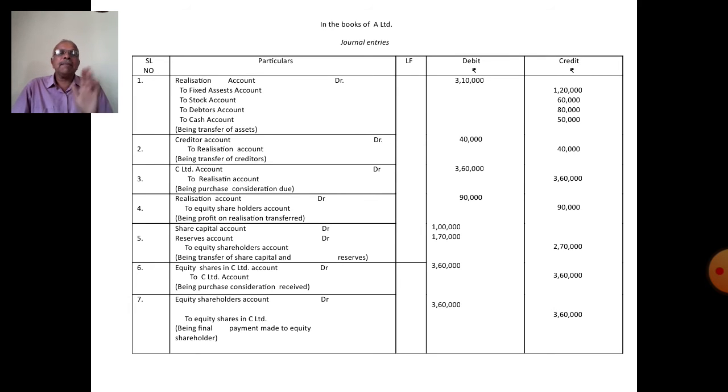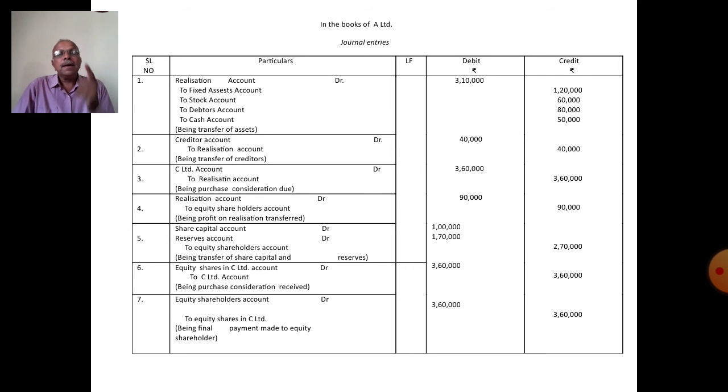These all belong to the debit side of the realization account. The total is 3,10,000. Then the liabilities are transferred to realization account, quite the reverse: creditors account debit 40,000 to realization account 40,000. Narration: being liabilities transferred to realization account at book value. First entry, asset transfer. Second entry, liabilities transfer.